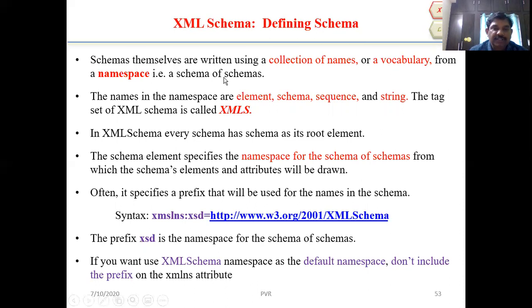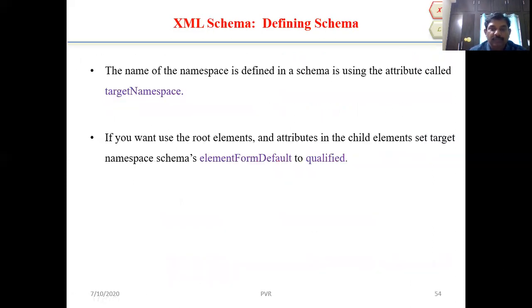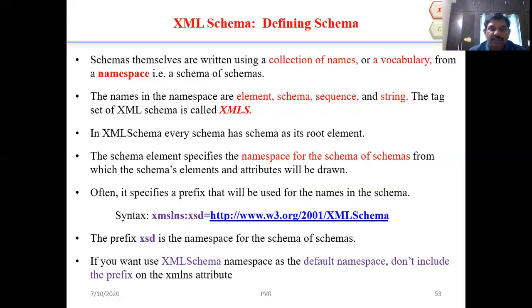Here, defining the schema. Schemas themselves are written using a collection of names, or vocabulary, a namespace that is called schema of schemas. The names in the namespace are element, schema, sequence, and string. The tag set of XML schema is also called XML.